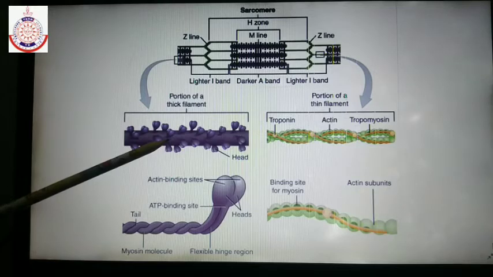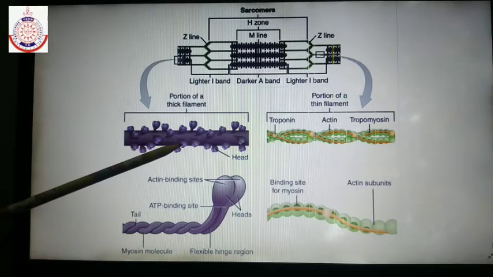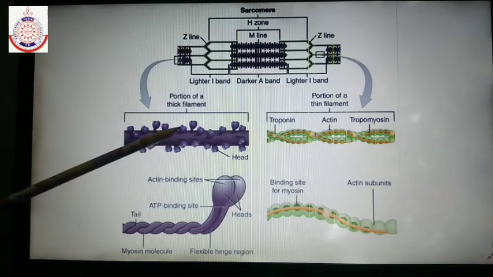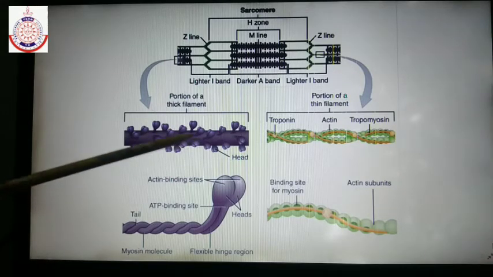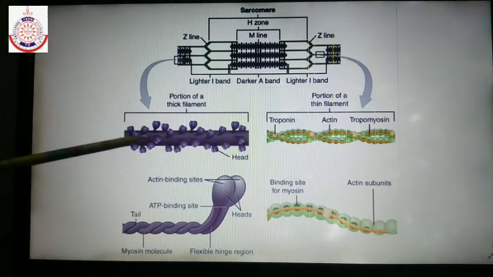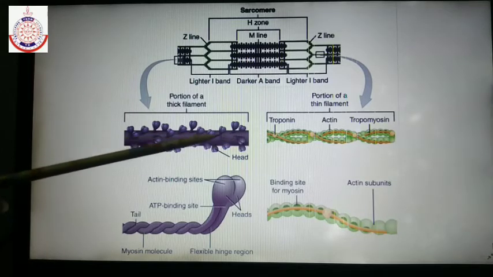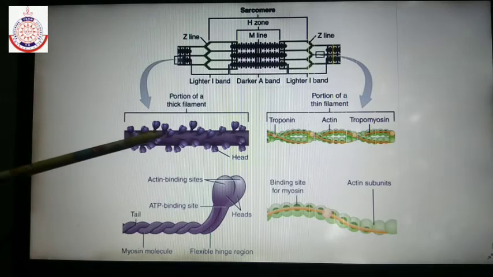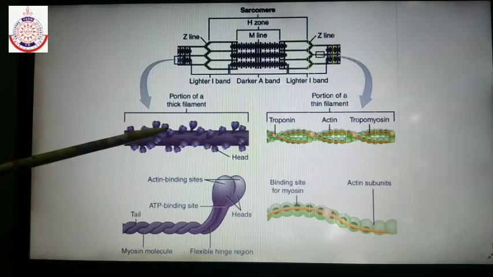In this portion you can see that the head and short arm project outwards at regular intervals and at a particular angle from the thick filament. This is the polymer of myosin. Many meromyosins combine together to form the myosin filament, and at regular intervals the heavy meromyosin head and short arm project outward.